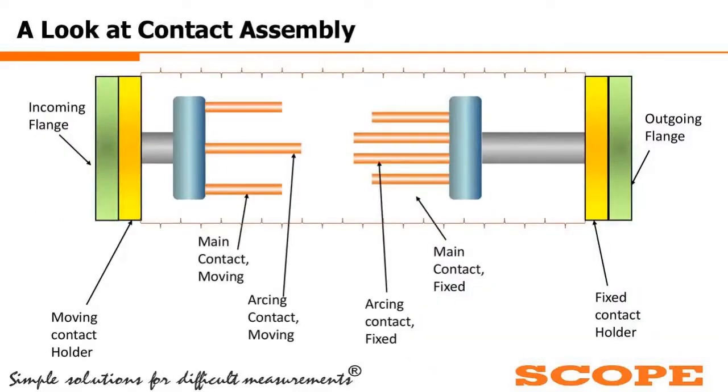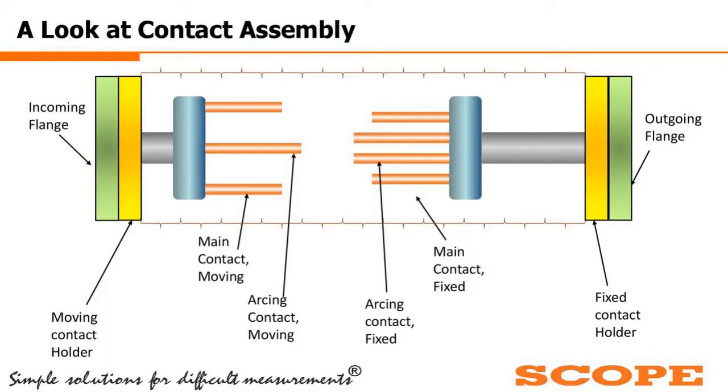Going next, if we go inside the porcelain tube, we are trying to make a diagram of whatever is available inside. On the extreme right and extreme left, we have the incoming and outgoing flange.